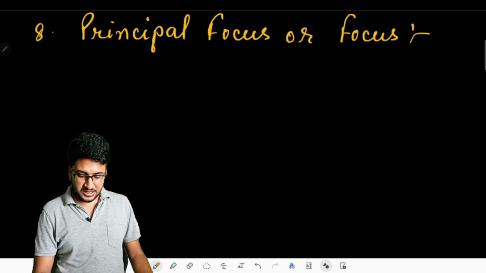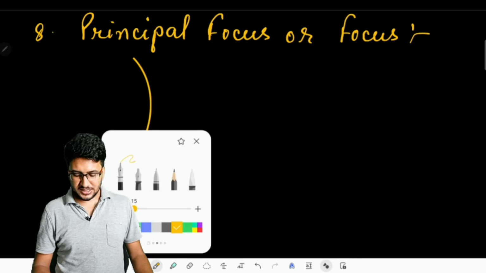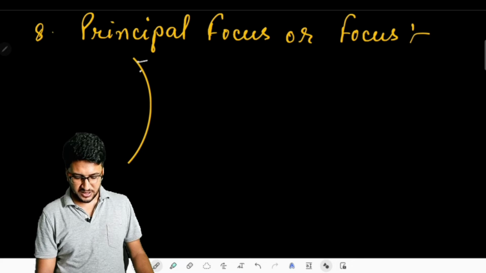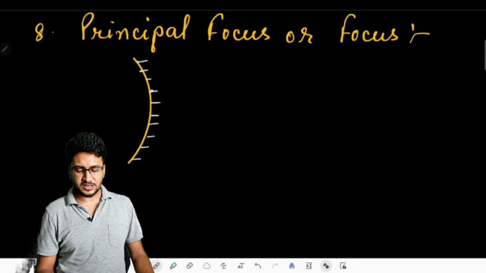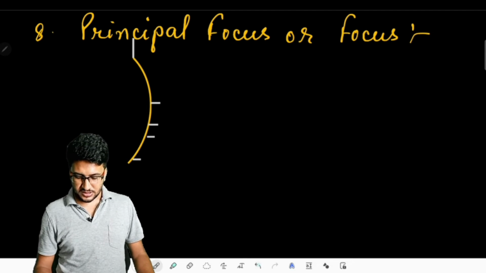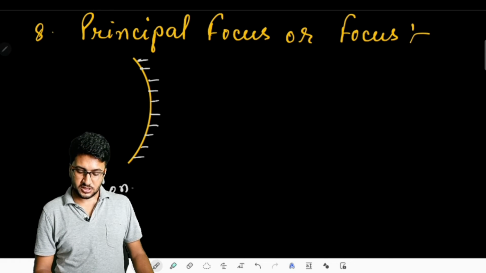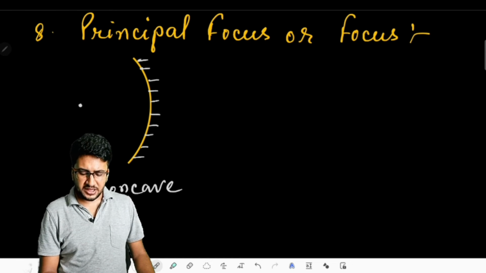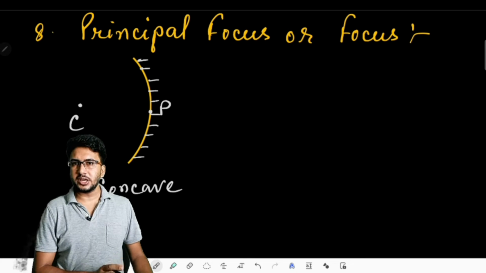For the principal focus, we can see a plane that we have taken, and generally from that sense only we call it a concave mirror. We have the concave mirror whose outward bulged surface is coated. Such a concave mirror will have a point midway between the center of curvature and the pole.